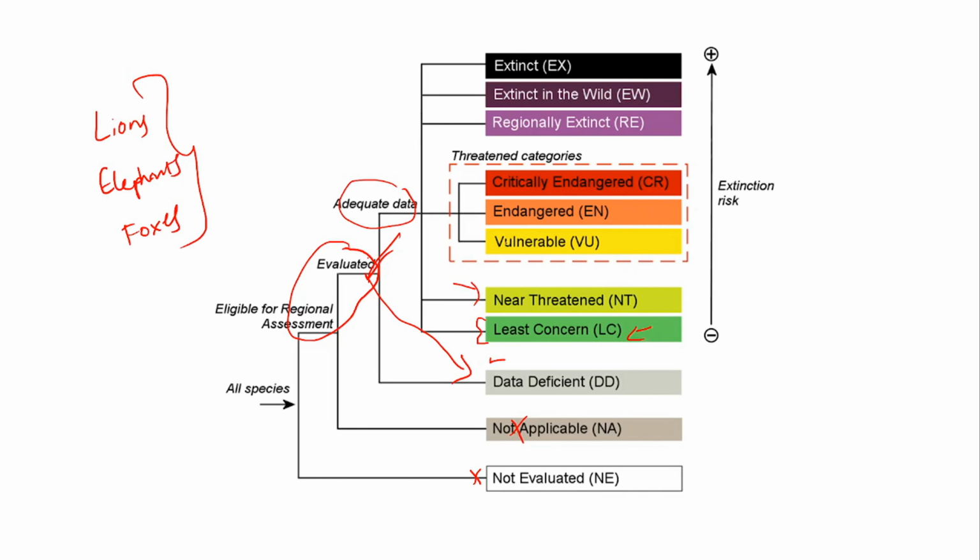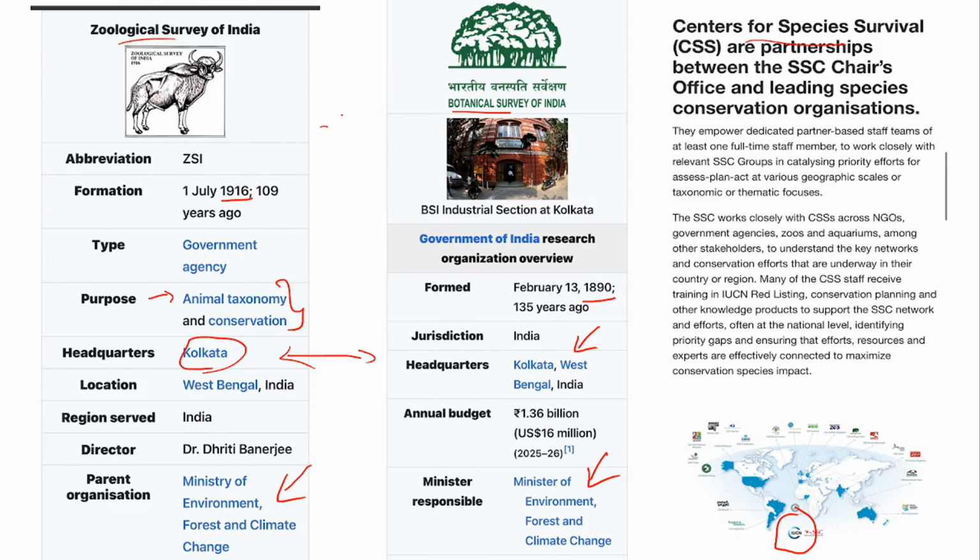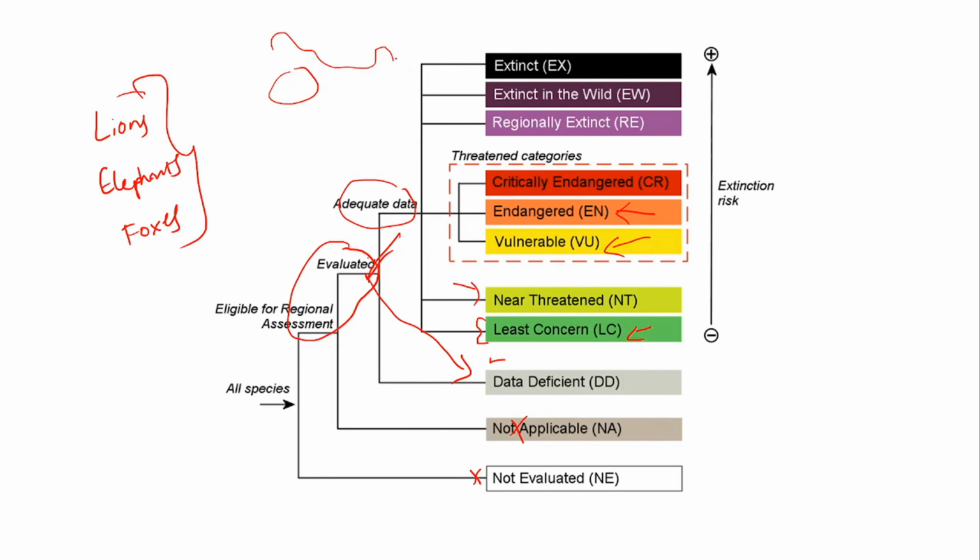Now, moving to the higher category. If the numbers of something declined significantly, then you can say it is vulnerable to extinction. Then there are lions in India.